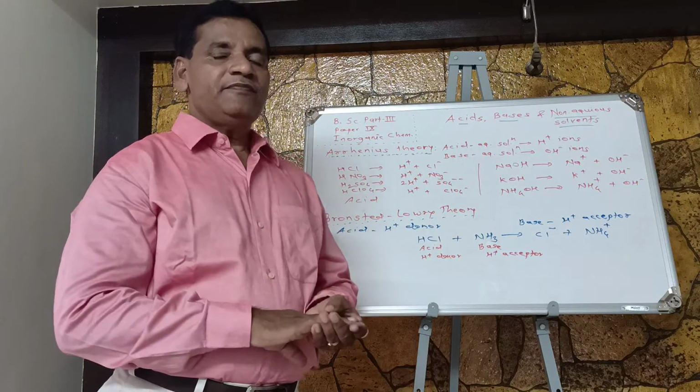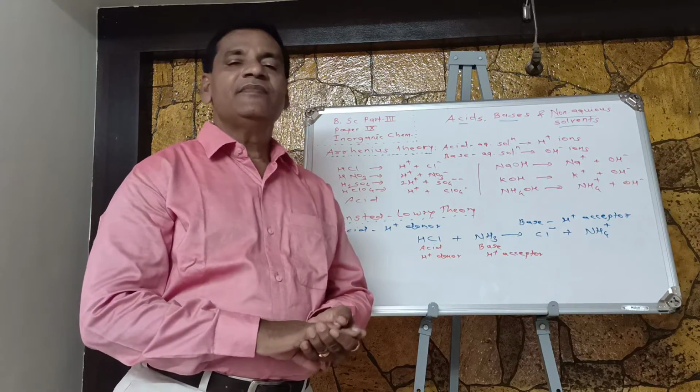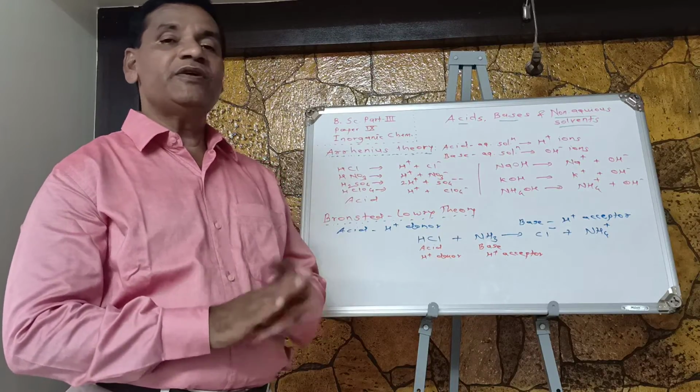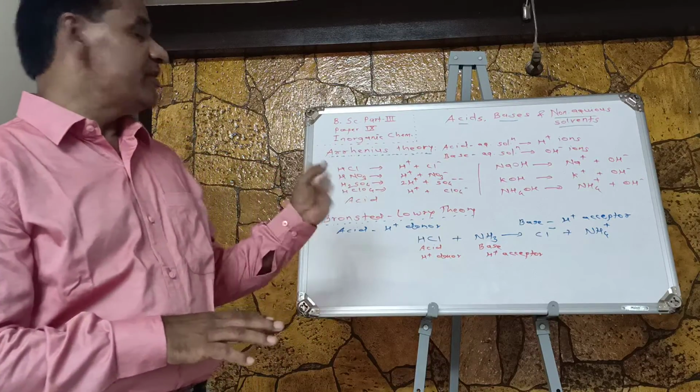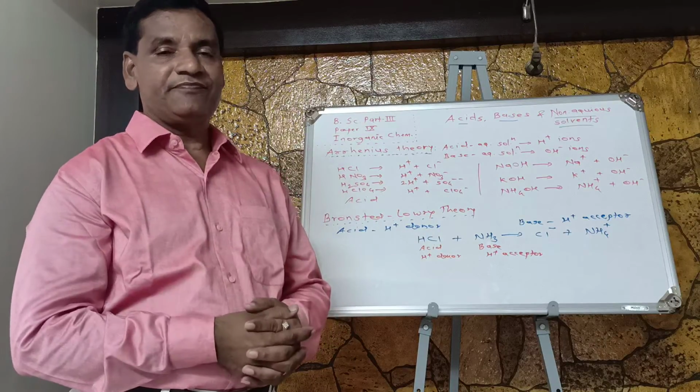During the course of time, these concepts were studied by different scientists and they proposed different theories. Among them, the first one was Arrhenius. Arrhenius proposed a theory that is called the Arrhenius theory of acids and bases.